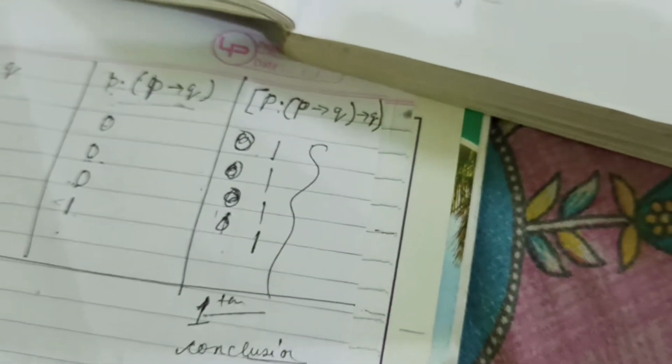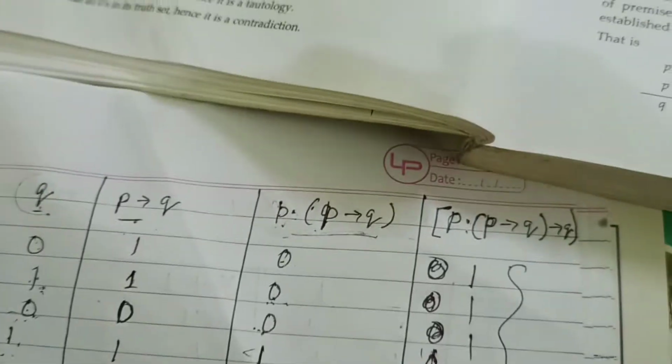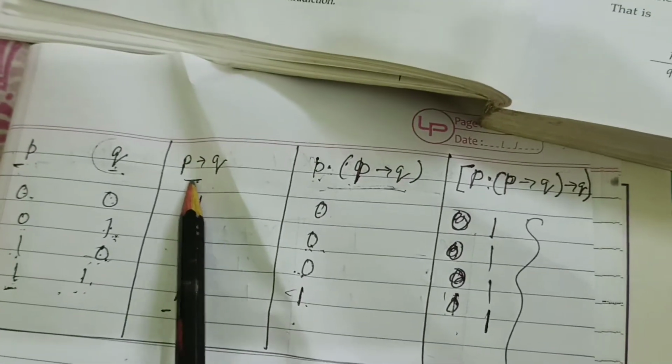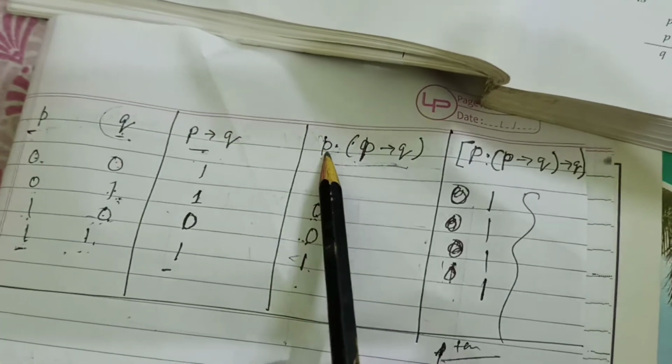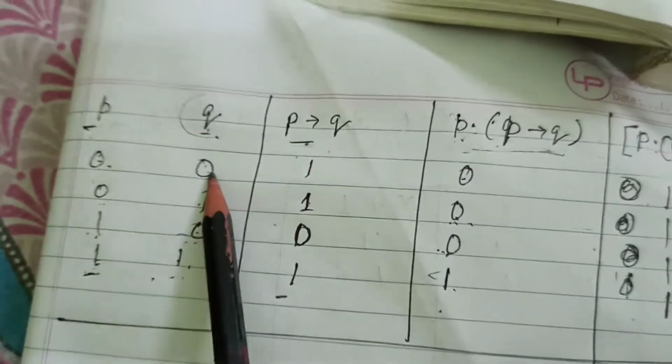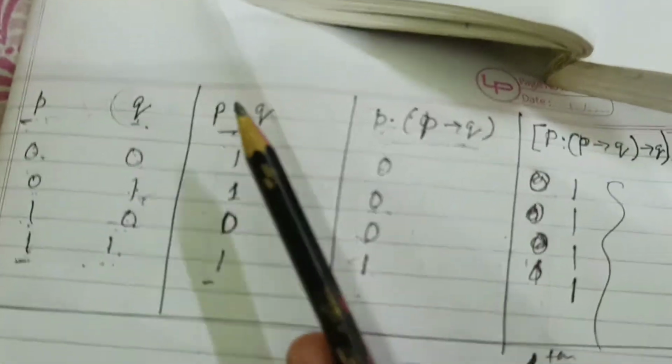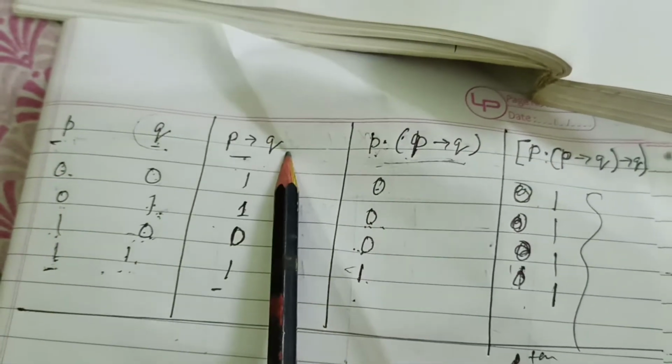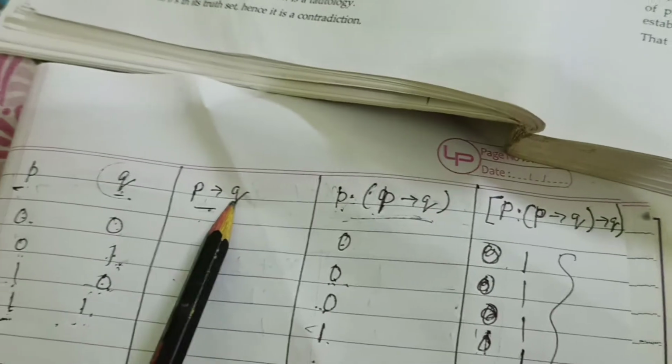Now you can see here that we have to take P and Q, and next P conditional to Q, and P conditional to Q. First for P, we write the possibilities 0 0 1 1, and for Q, 0 1 0 1. Now P conditional to Q, as it is given in your book also, so we have to write here P conditional to Q.